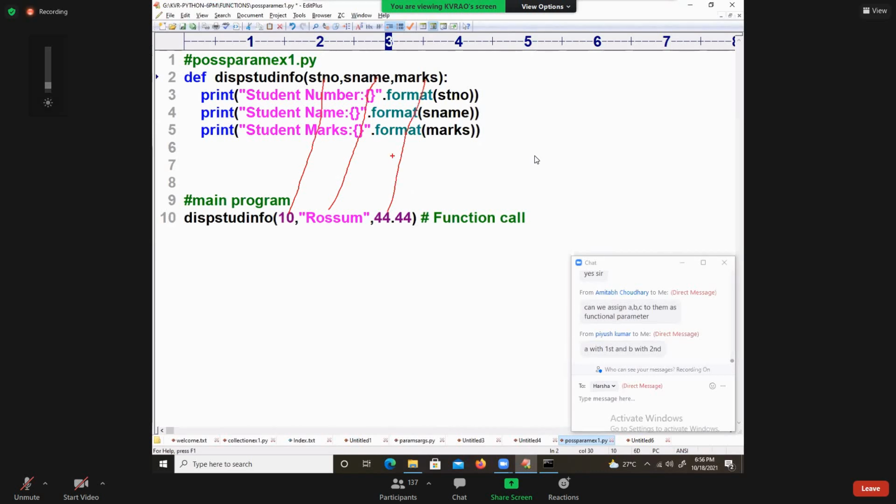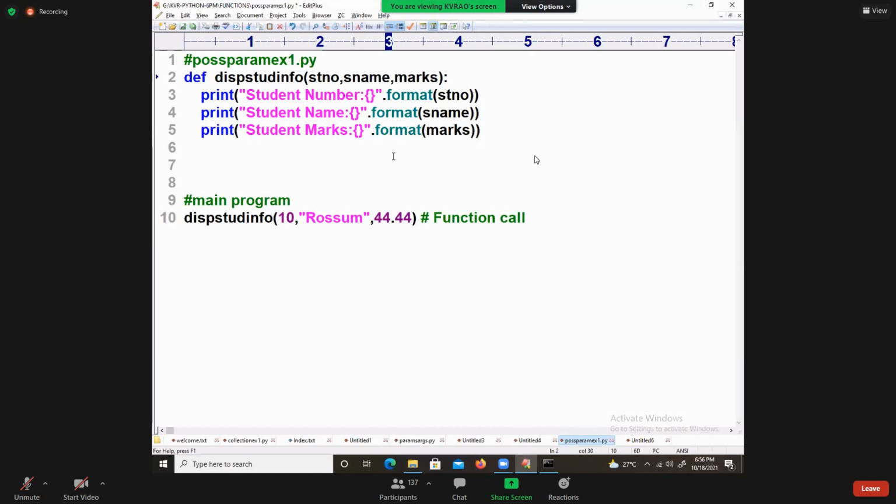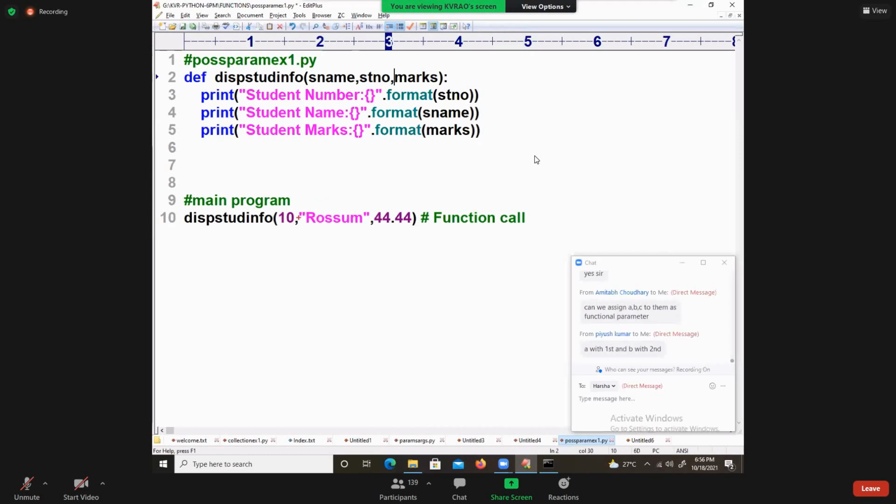Because in the software industry, we don't write whatever variables we like, because some guidelines are required. According to real time, we must follow some order. Suppose name, comma, STNO, no problem. What will happen? Python is a dynamic programming language. The number is placed in SName, no problem. The name is placed in STNO, no problem. Marks is placed in this one, no problem at all.